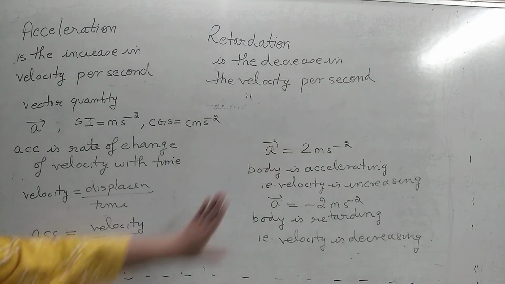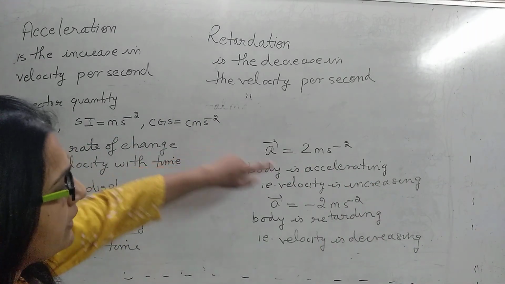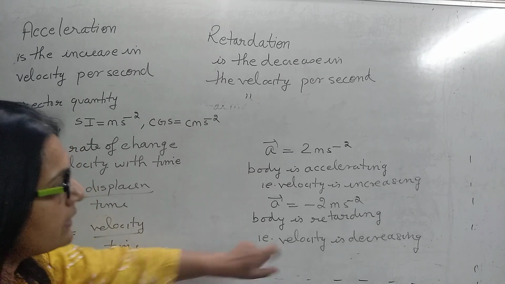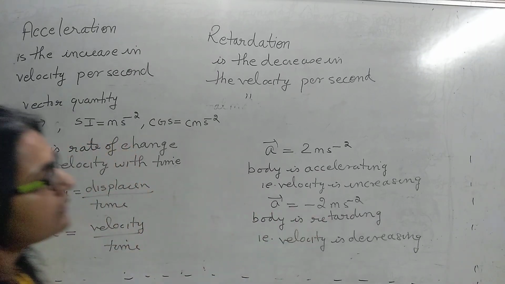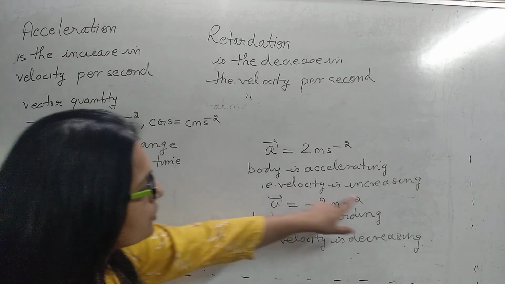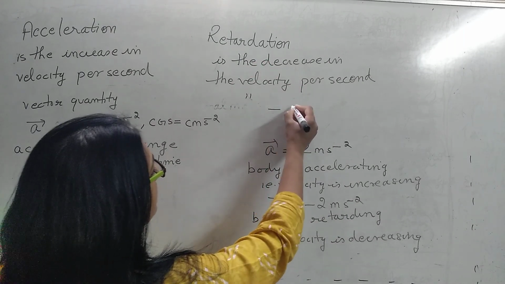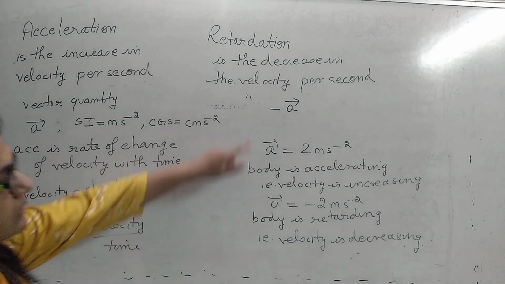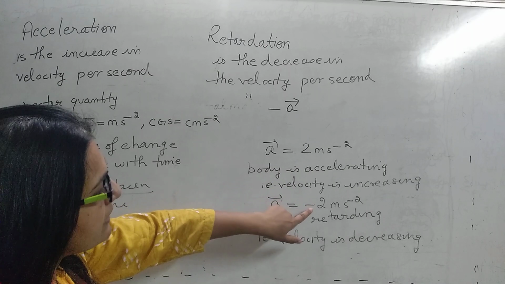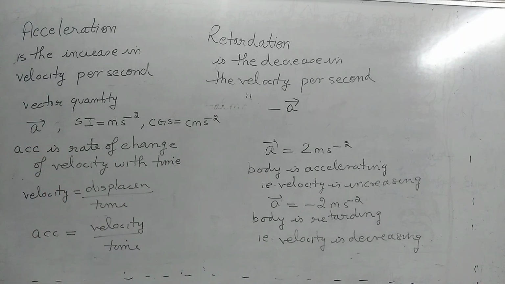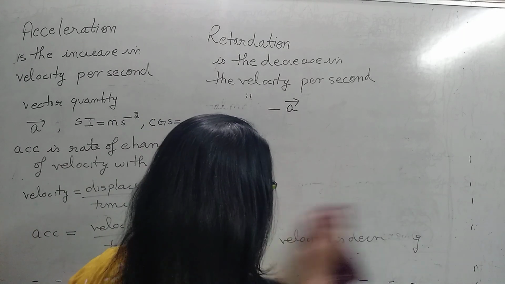So this is very important, which you have to remember. In acceleration, negative sign does not denote the direction. It denotes that the velocity is decreasing or the body is retarding. So whenever I have to write this, negative of acceleration is the retardation. So what is retardation? It is the negative of acceleration. Whatever is the value of acceleration, when there is a negative sign before it, it means that the body is retarding, and this negative of acceleration is the retardation. This you have to remember.